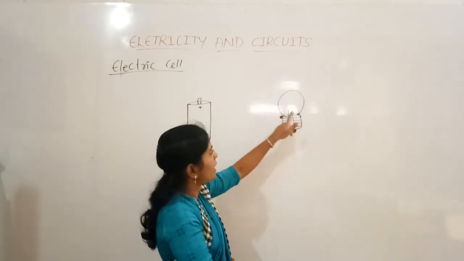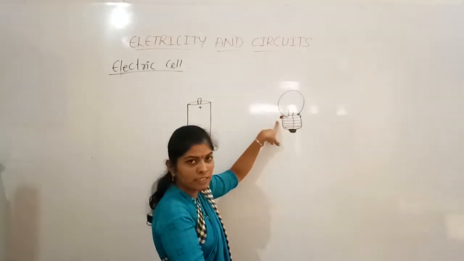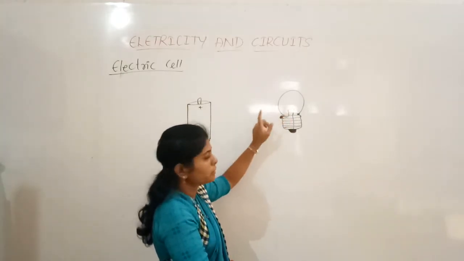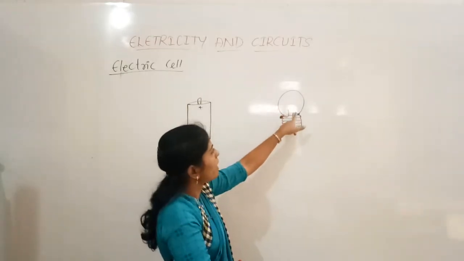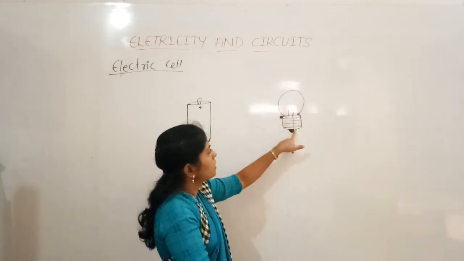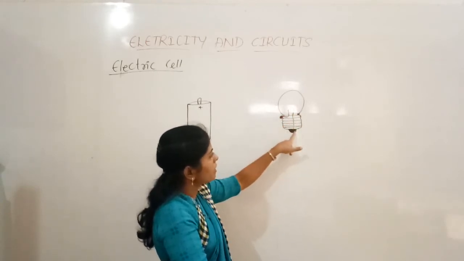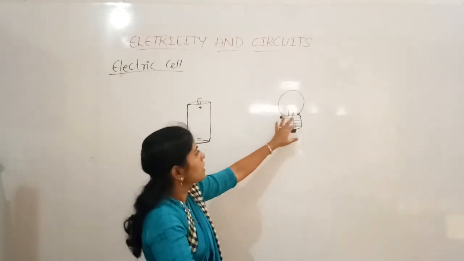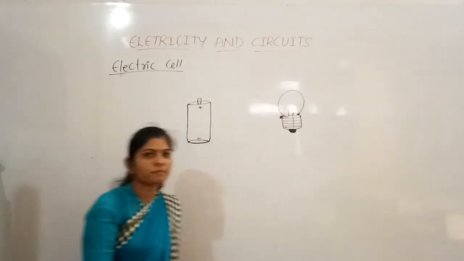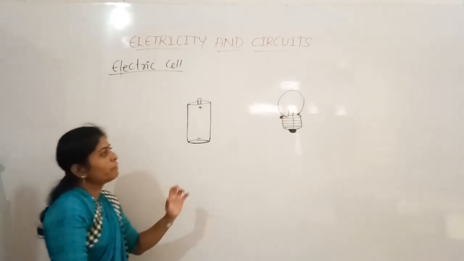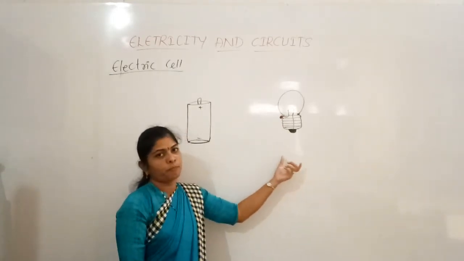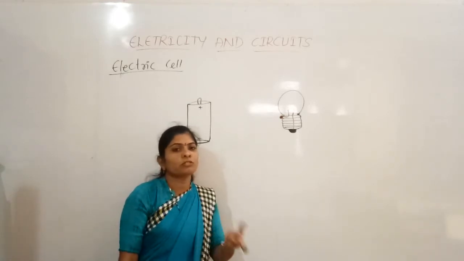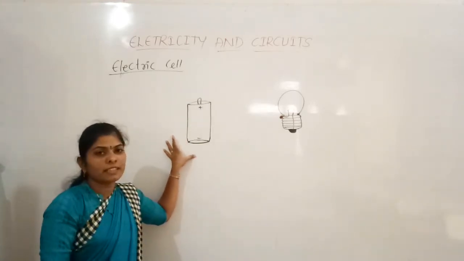One thick wire is connected to the metallic case at the base of this bulb, and one more thick wire is connected to the center of the base. Okay, so this is how the wire connections will be. And later when we connect this to the electric source, the electric source will be this electric cell.